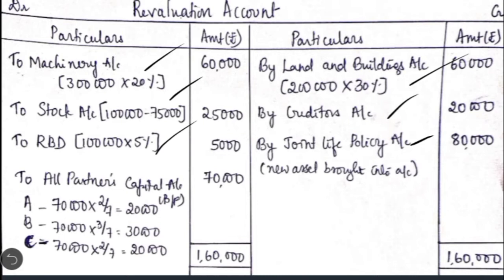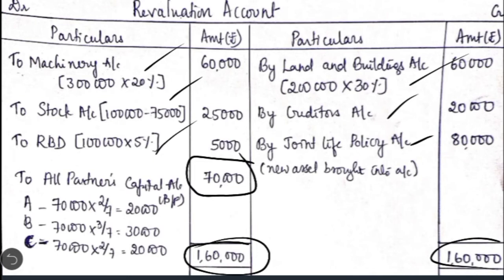After this we are going to close the revaluation account. So we get the total of credit side more. So same total is written here. We get the balancing figure of 70,000 in the debit side, which represents profit, okay, net profit. So and this should be transferred to all partners' capital account in their old profit sharing ratio. So A will get 20,000, B will get 30,000, and C will get 20,000. So this is regarding the revaluation account.